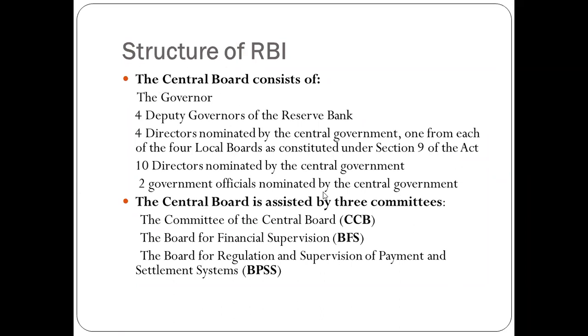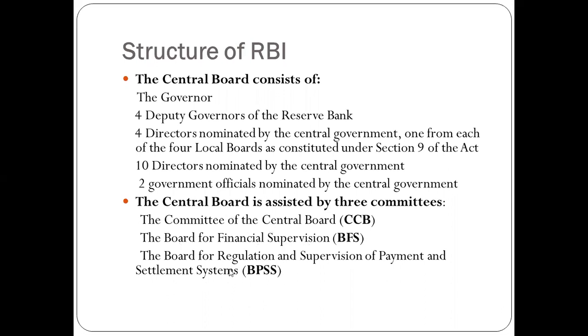Basically, the central board has 3 committees. In this structure, they have established 3 committees, by name: the committee of the central board, the board of financial supervision, and the board for regulation and supervision of payment and settlement systems. The first is one committee. The second committee manages and monitors the finances of the organization.